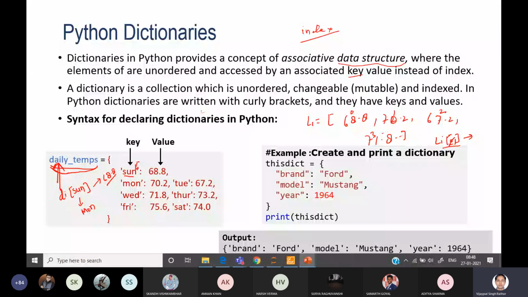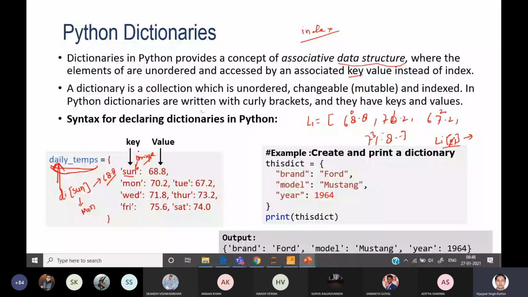Here you can see every key has a corresponding value. That's why it looks like a dictionary: whatever key we pass, there is an associated value. So sun means 68.8, MON means 70.2. This is why we have given it the name dictionary. Is it okay?